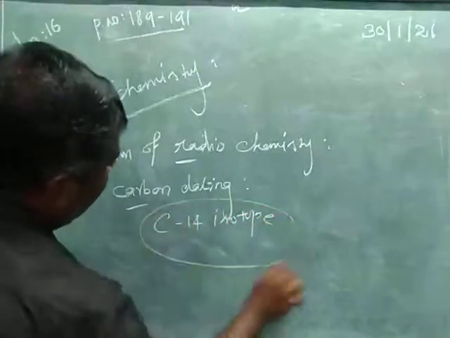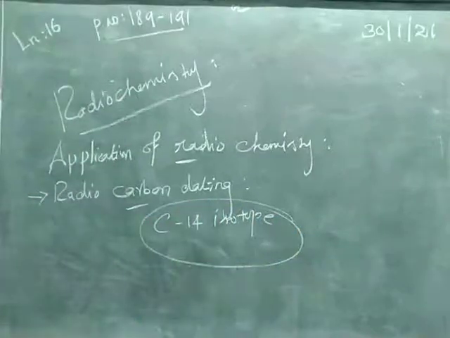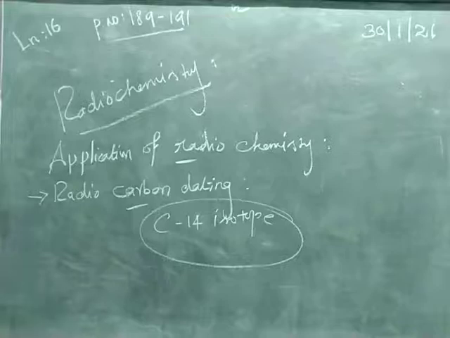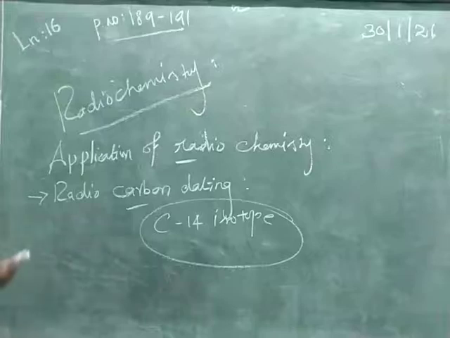With the help of the carbon-14 isotope, we can find out the age of fossils, wood or animals. How many years ago they were buried under the earth, we cannot otherwise find out. That process is called radiocarbon dating.